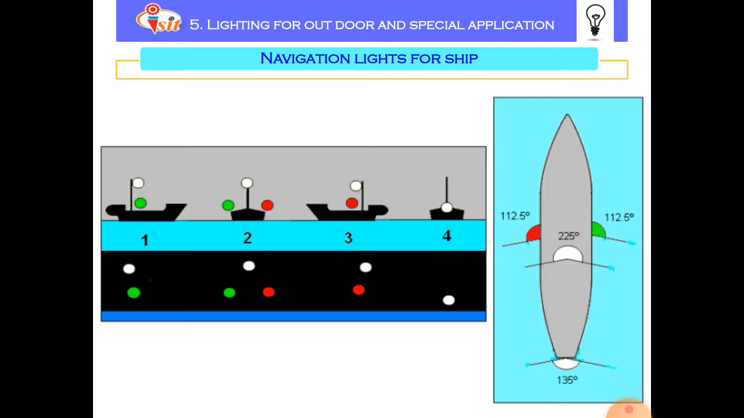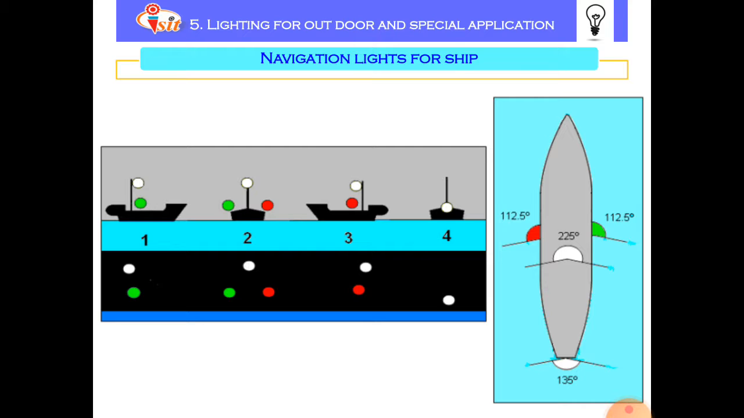which is installed at the lower portion of the boat at the back end side, so that we can easily identify the movement of the boat or the direction of the boat. Take a look at the left side picture. In picture number 1, if we see a boat with 2 colors of light, that is white and green, then it is called as boat or ship moving to the right side from this.